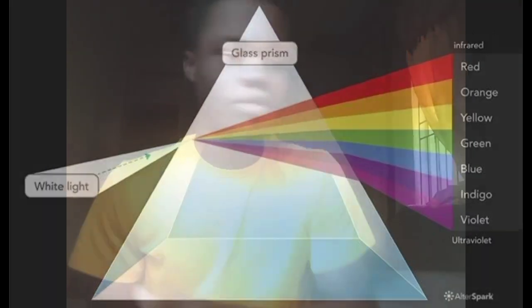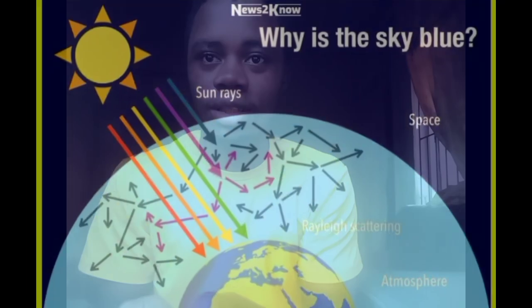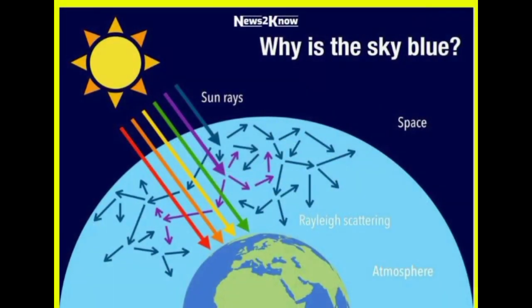So this is what happens when the white light from the sun, let's imagine this is Earth and this is the sun, is entering the Earth's atmosphere.